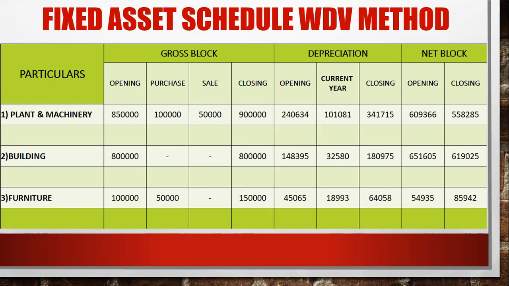Clear? For the current year depreciation in the WDV method, I told you take the closing balance of your asset less the opening of your depreciation and multiply with the percentage you have been given. So just take a calculator in your mobile. Gross block closing, we are calculating for plant and machinery, that is 9 lakh. You have to less your depreciation opening, that is 2,40,634. Just less it. How much amount will be there?